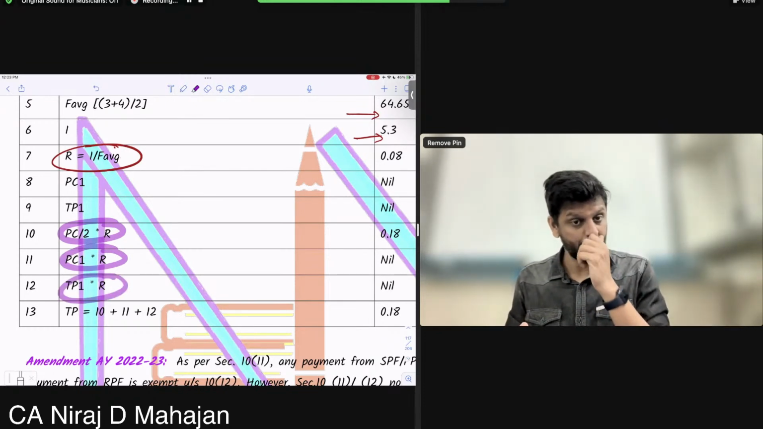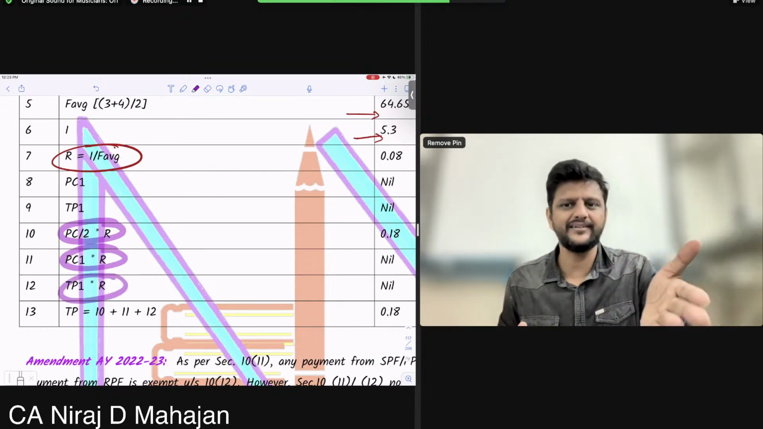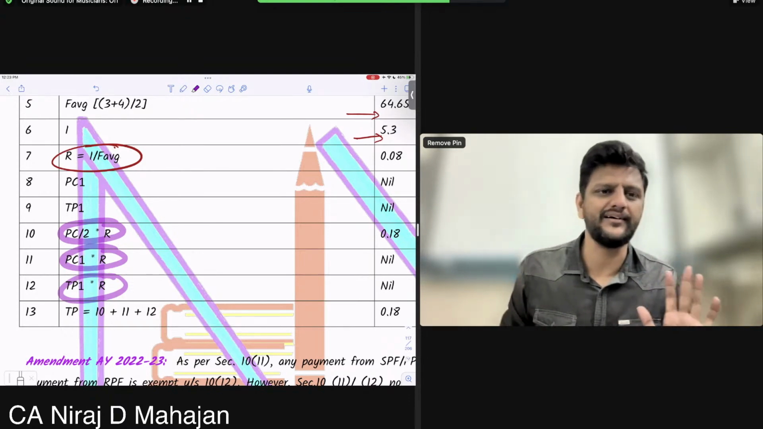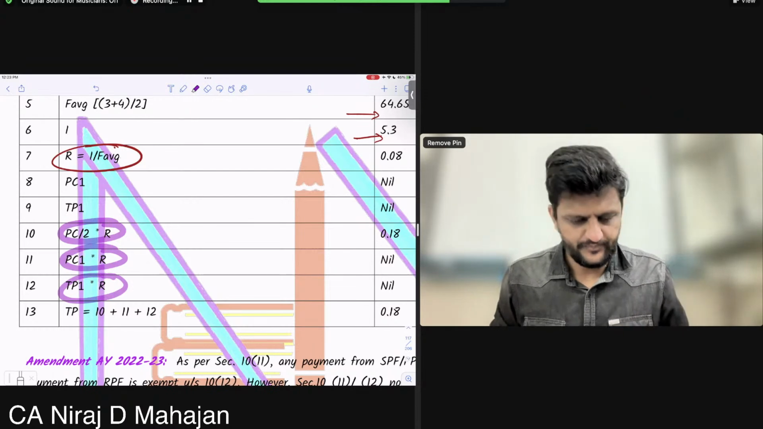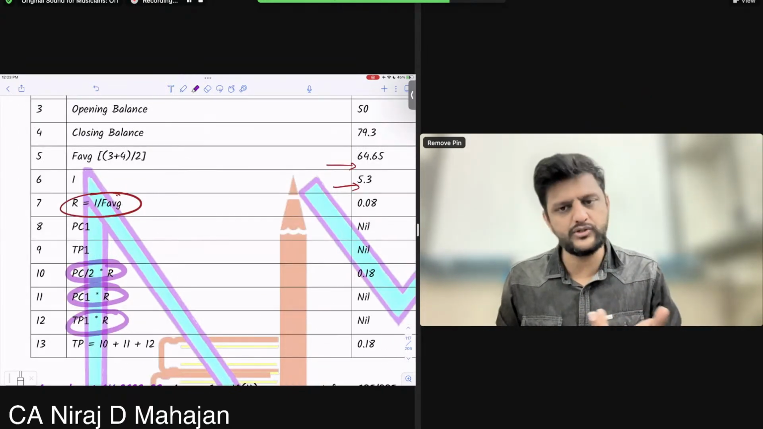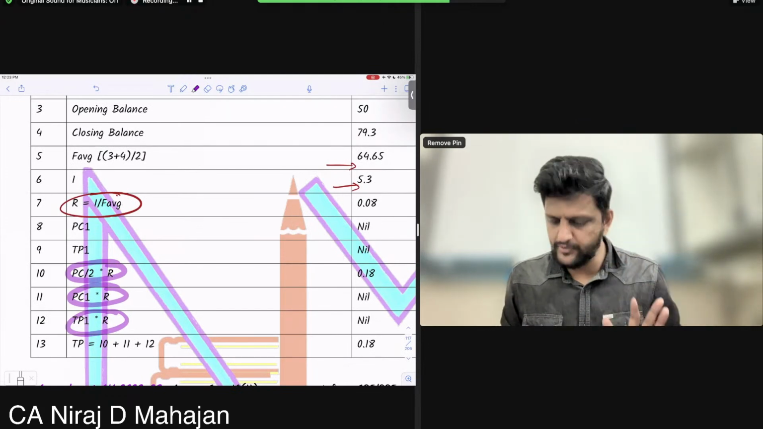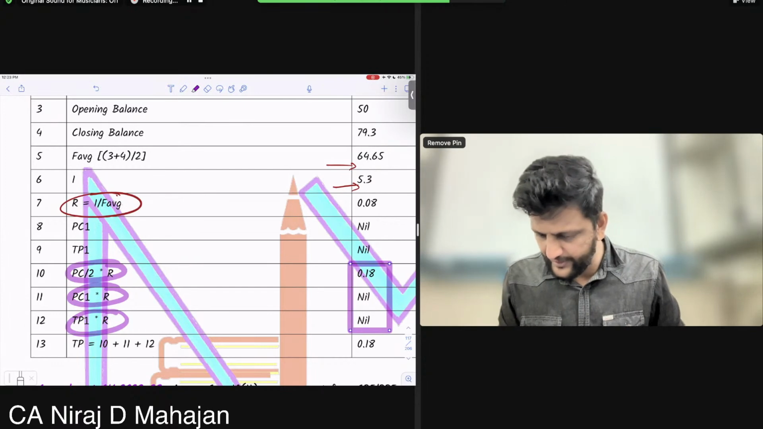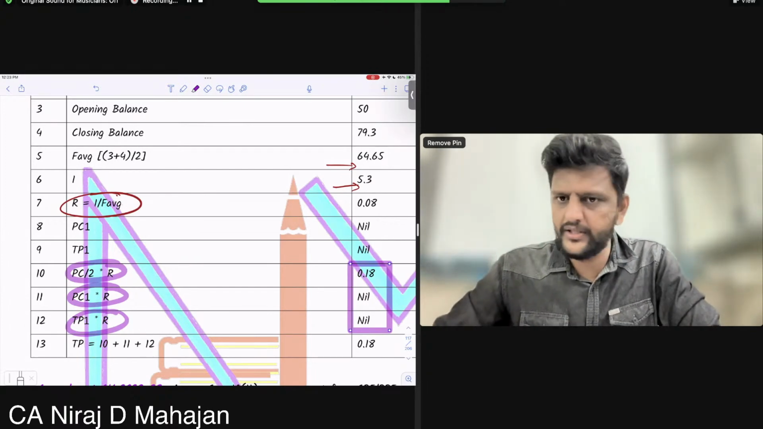Everybody? Basically, I can add 3 into R. I can do common mathematics also, or no? Simple, na? Same thing only. Okay, everybody? So PC by 2 into R. PC1, TP1 are not there, so 0, 0. So my taxable purpose, bachcho, is the total of all this. It is 0.18, okay, or 18 lakhs, whatever, 0.18 lakhs. Clear till here?